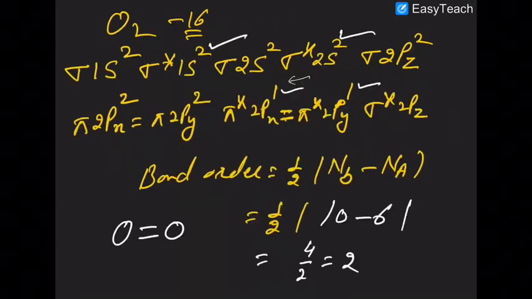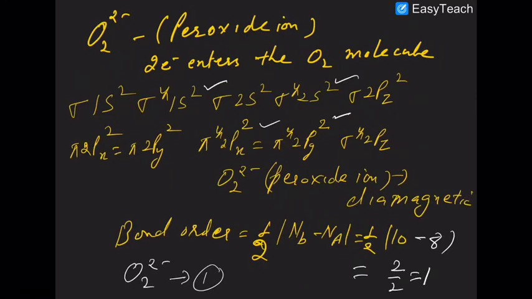Now in case of the O2 molecule, both these px and py have one electron singly occupied. If two electrons enter oxygen and it becomes peroxide, these two electrons get paired up. In case of the peroxide ion, the bond order comes out to be 1.